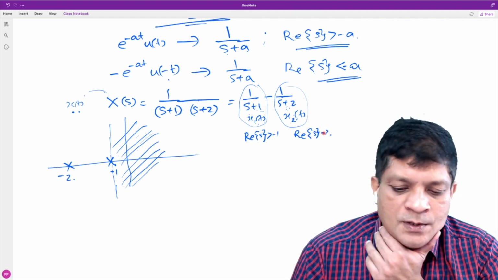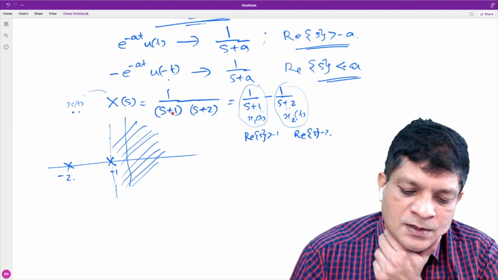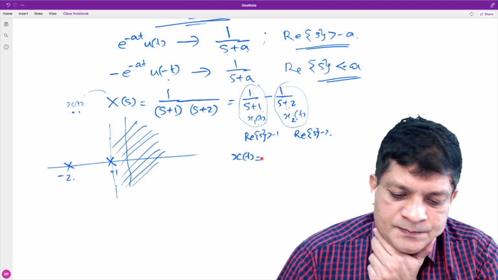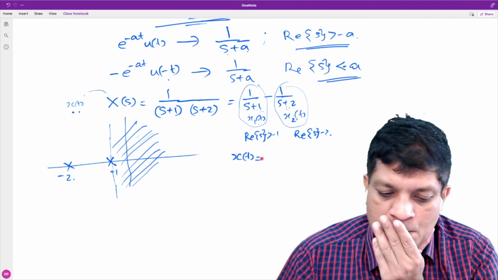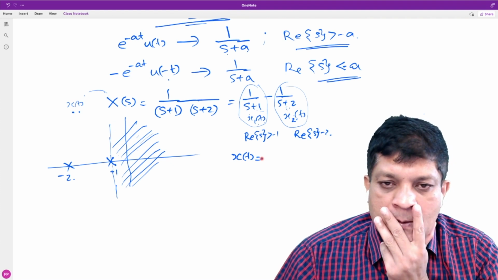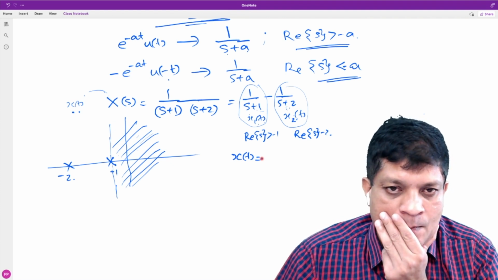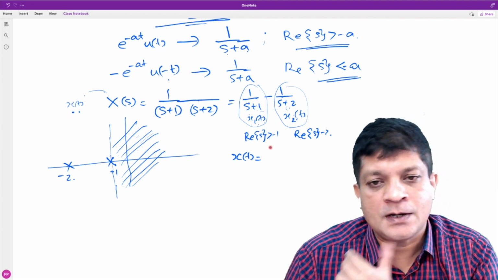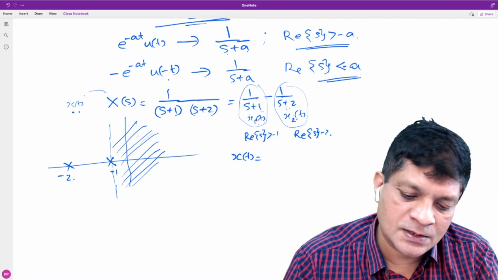Okay. Now tell me, using these results, what is the corresponding signal x of t? Real part of s greater than -1. I am talking about the signal. This is a signal x1 of t.